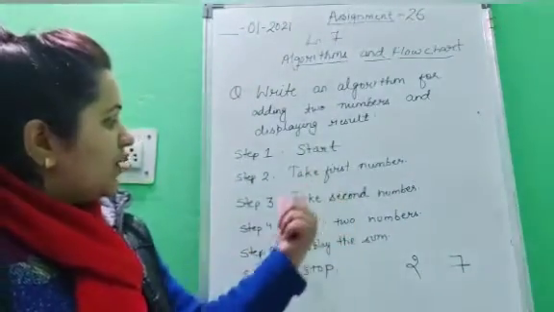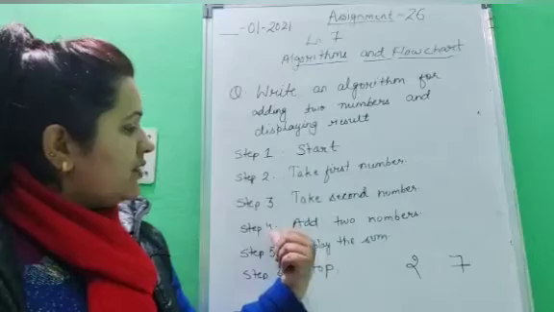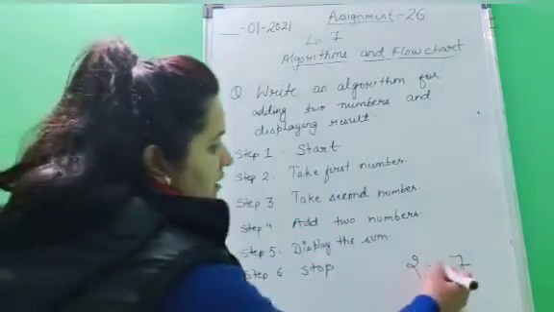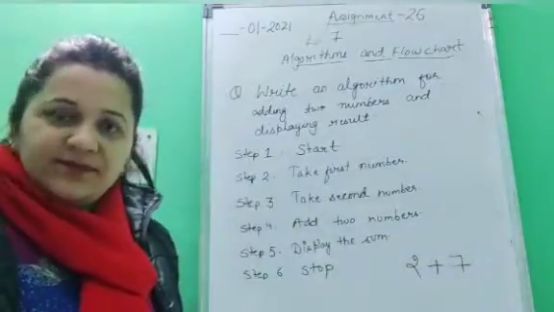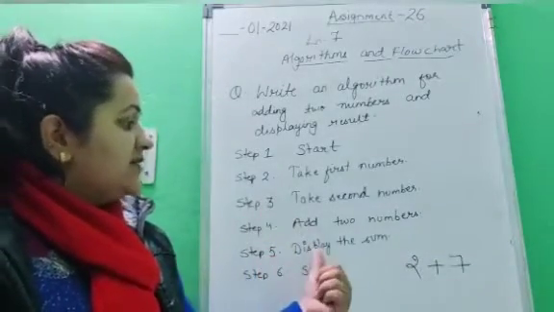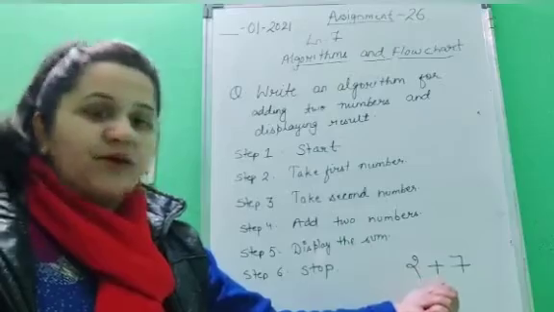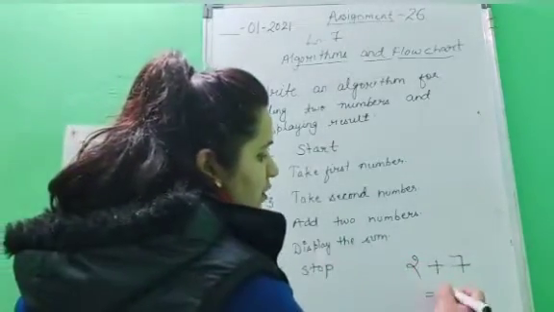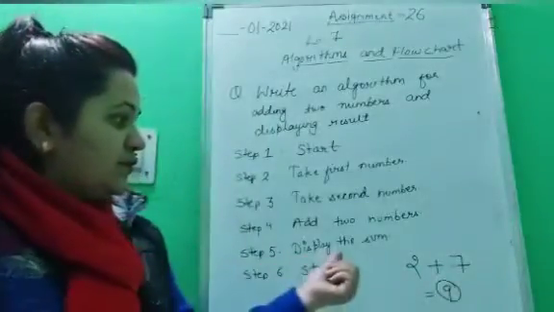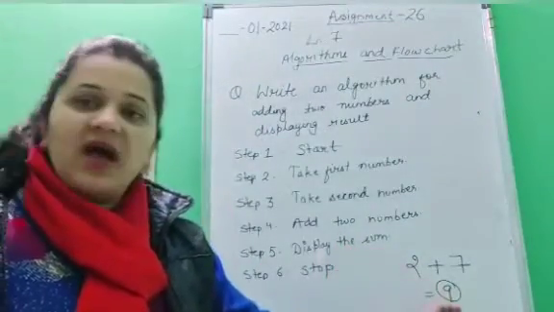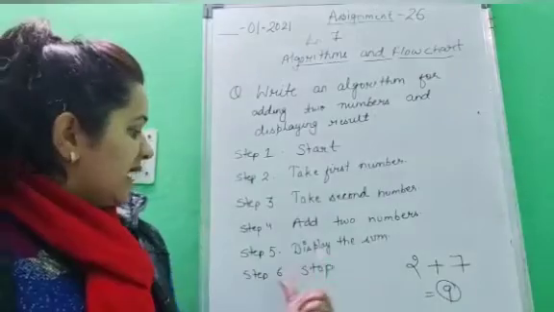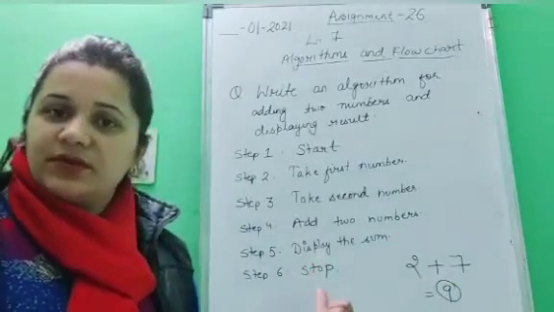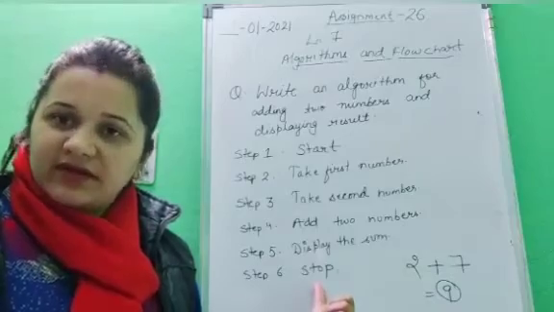Now what would be step number 4? Add two numbers. Add means sum or plus. Now add them. Step 5, display the sum. Sum would be the answer. So 2 plus 7 is equal to what? 9. So what would be the next step? You would display the answer. You would display the sum. Then we are done with this task. At the last, step number 6, what would you write? You will write down stop.